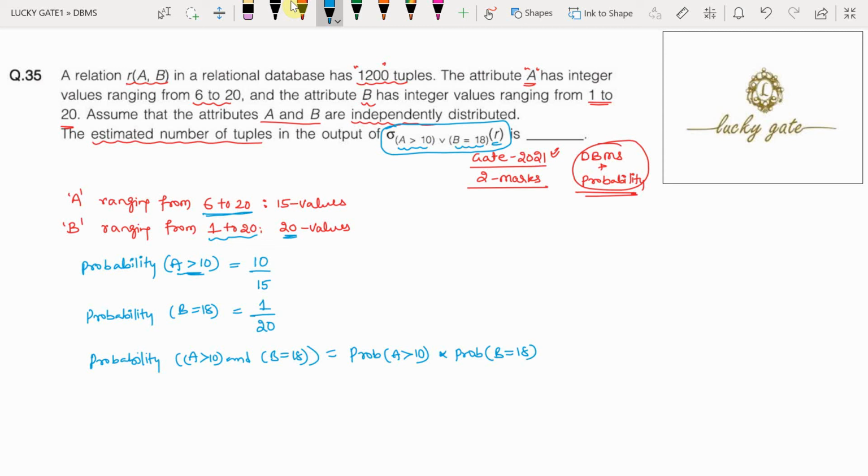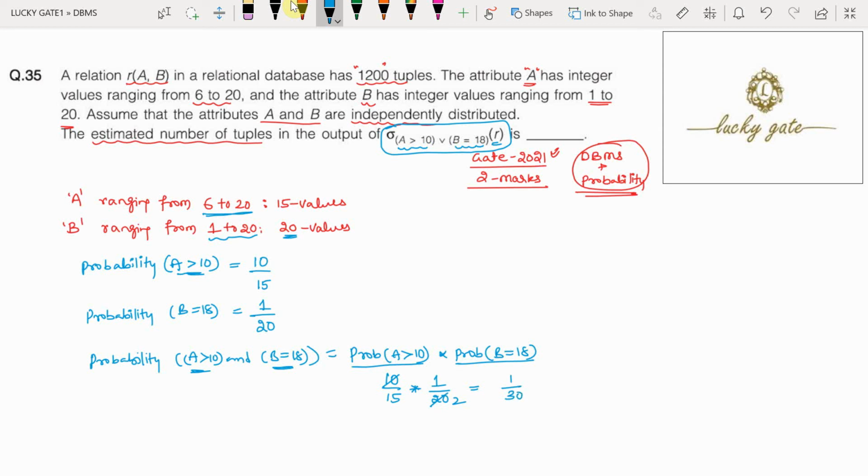Why? Because these are independent events. The probability of A greater than 10 is 10 by 15, and the probability of B equal to 18 is 1 by 20, which equals 1 by 30.